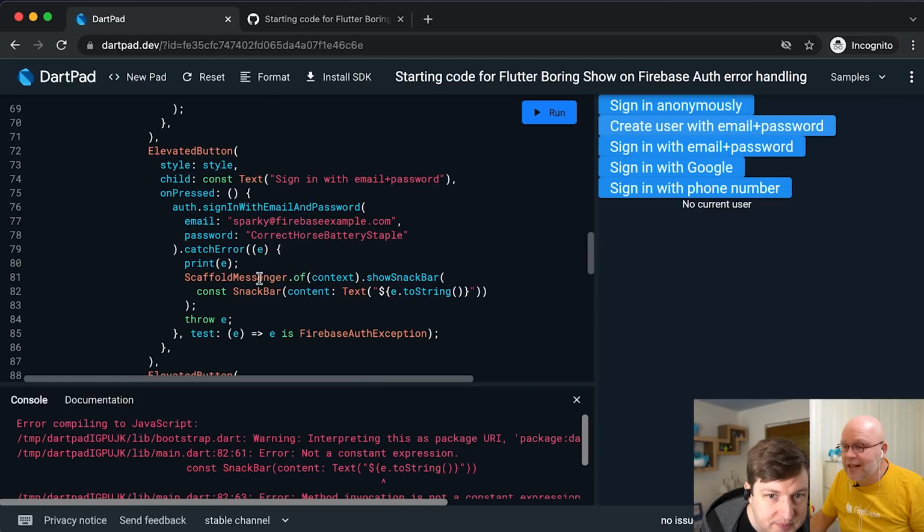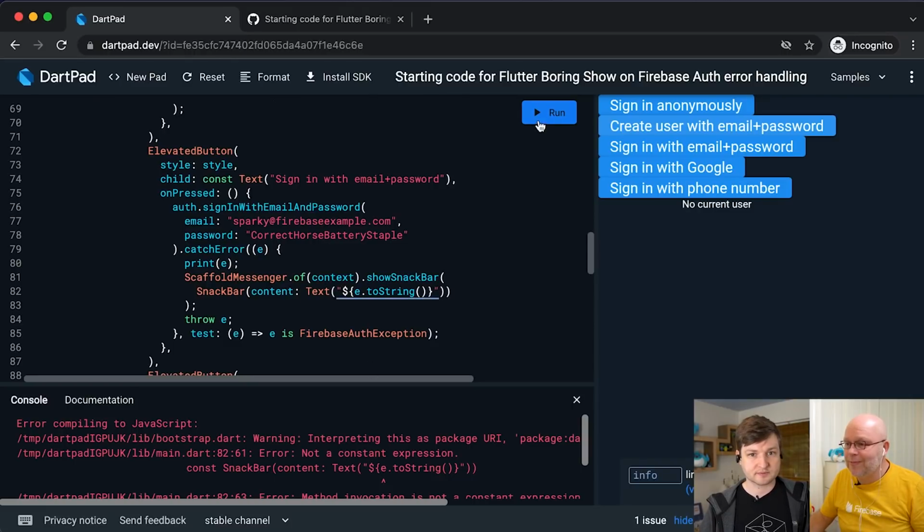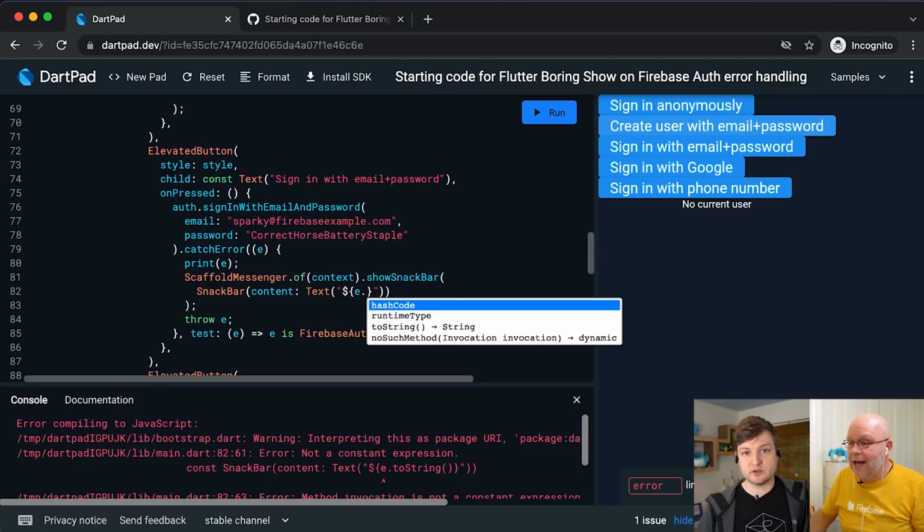It's not a constant expression. Oh, okay, that might be it. Hold on. This might be the problem. Unnecessary string interpolation. Oh, really? Yeah, because when you're doing a toString into a string interpolation. But wait. So you could just do E there, and it should automatically do the toString.